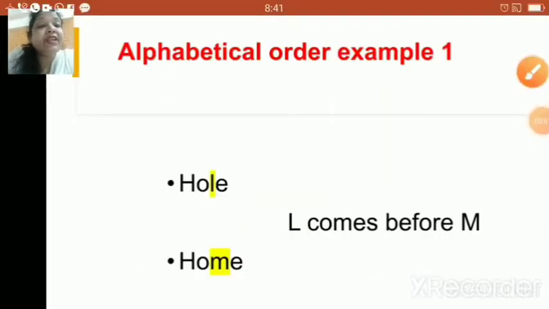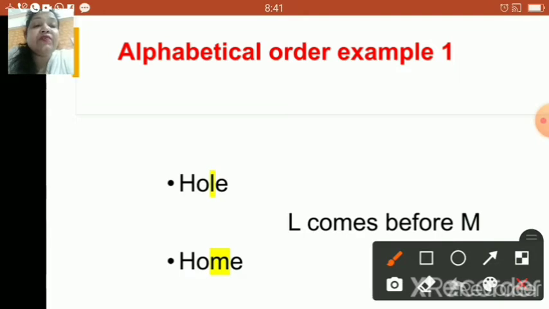Now children, we will understand what I mean by alphabetical order. Now this alphabetical order is very important. The reason is this particular format is used in a dictionary to understand and to know where the word is located. Right? Now let us take an example.